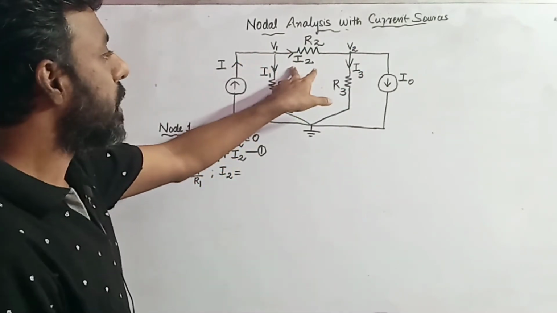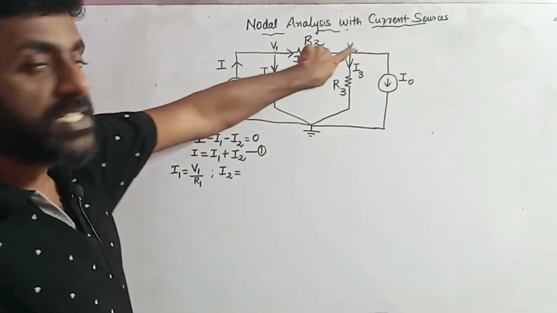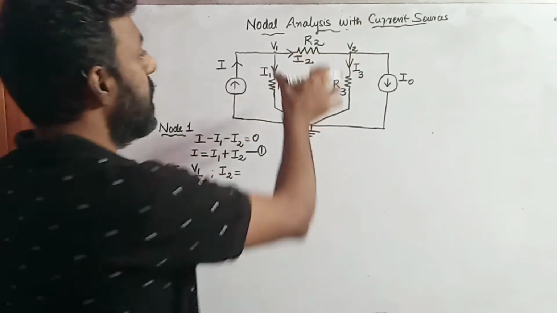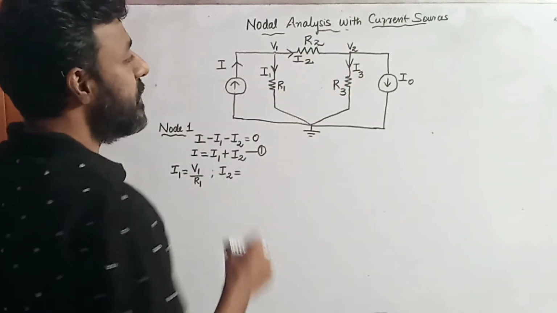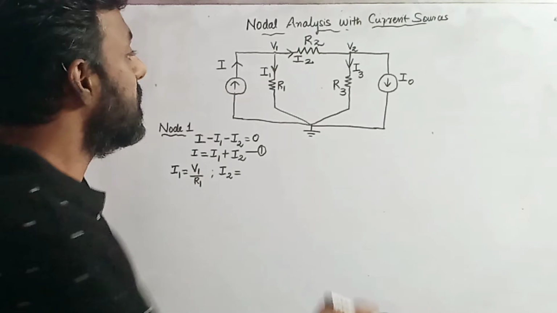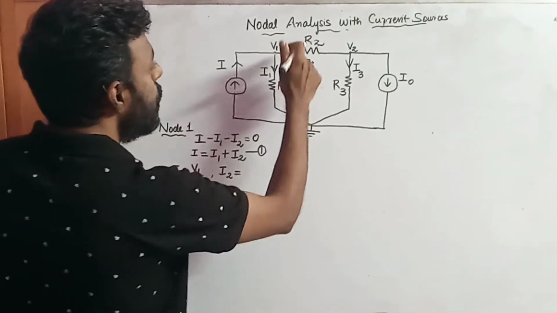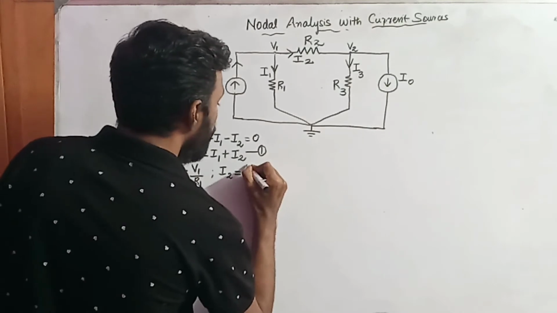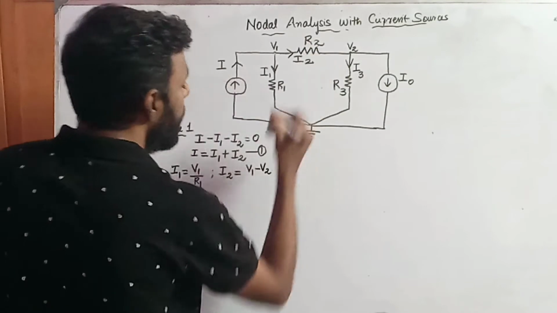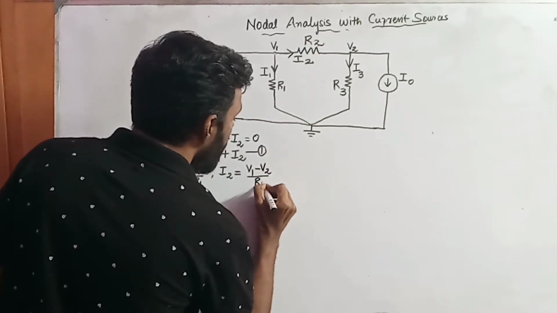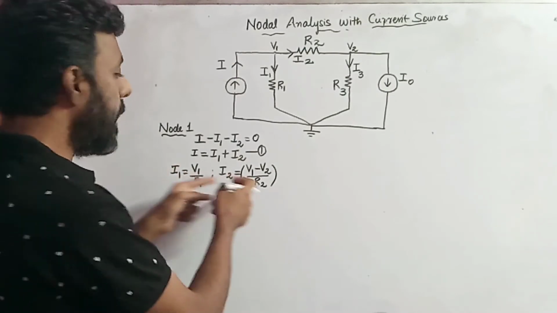When I2 flows, there are two different nodes developed here. So the difference between the node voltages divided by the resistor value gives the current flowing through resistor R2. So I2 will be equal to V1 minus V2 divided by R2.